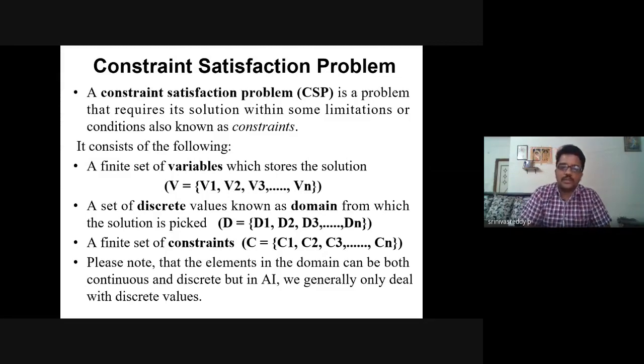This is the condition, and these are the variables, and we are going to have a set of discrete values as a domain from which the solution is picked. Data consists of different kinds, discrete and continuous. With continuous, there is no limit on the values that are assigned, whereas with discrete you have a fixed interval.